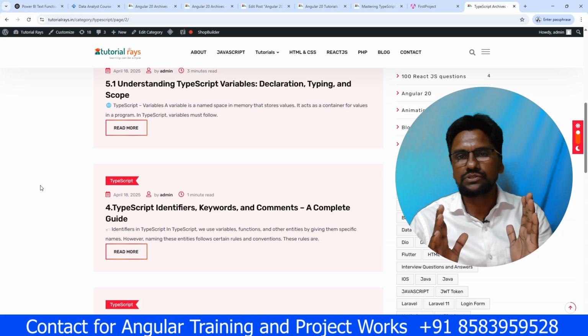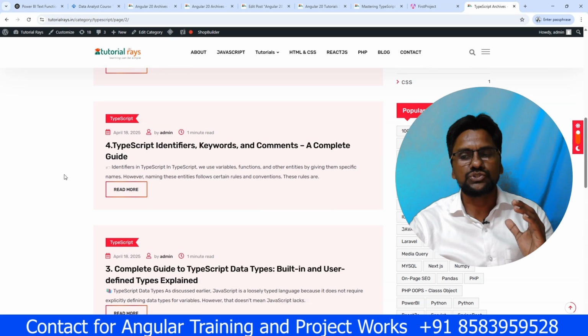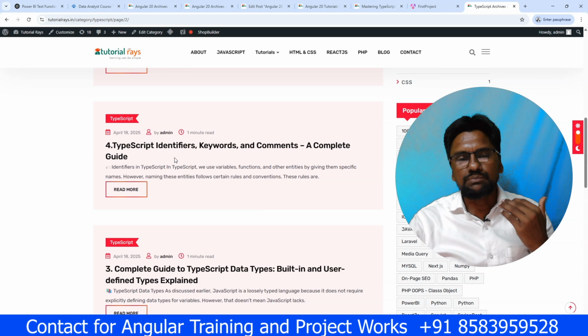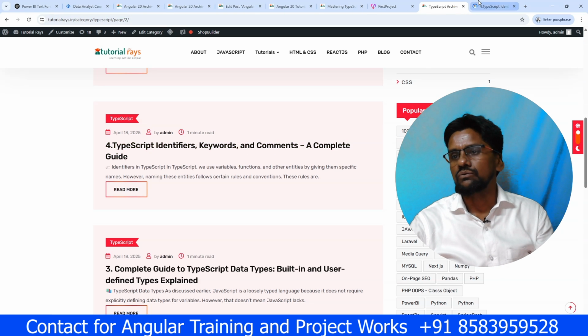Guys, in the previous 3 chapters we have covered the basics, and this one is the 4th chapter. In this one we are going to see TypeScript identifiers, keywords and comments, a complete guide. So guys, let's see this chapter now.